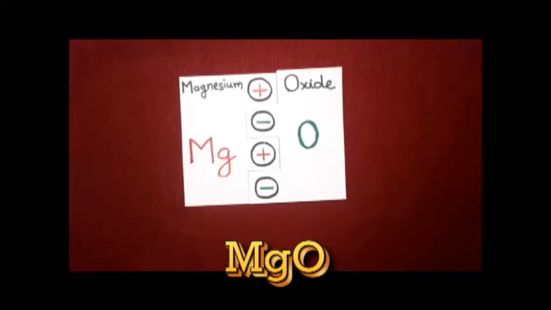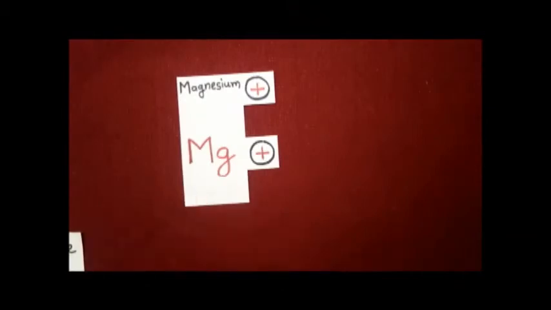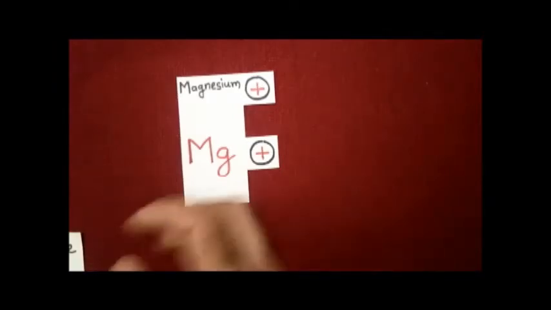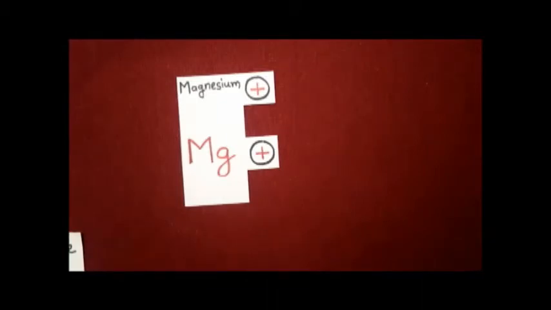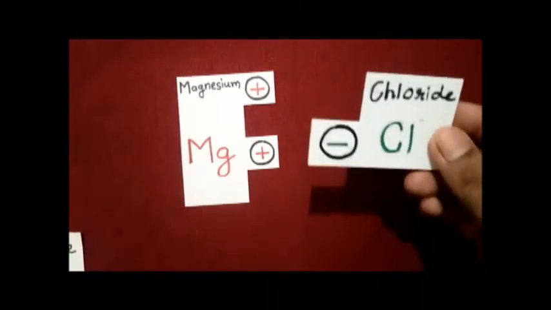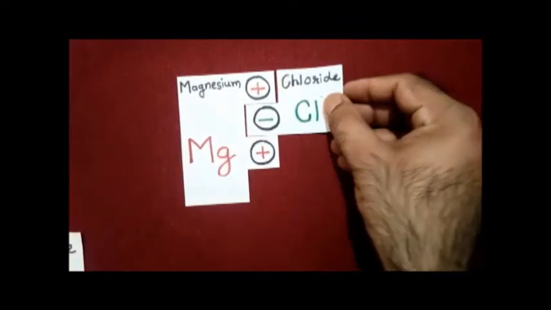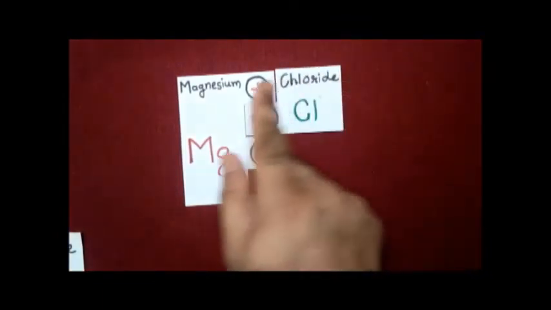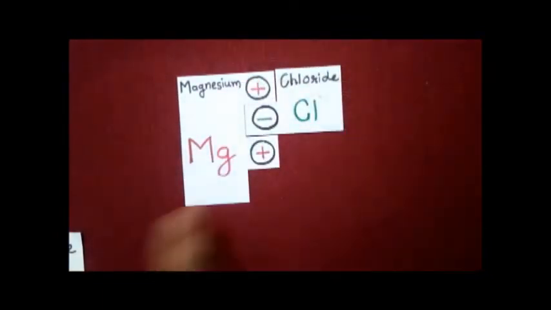Magnesium oxide. Let's take the magnesium cation only and make the chemical formula for magnesium chloride. We know that the chloride ion has only one negative charge. So let's take one chloride ion. One chloride ion will neutralize only one positive charge.